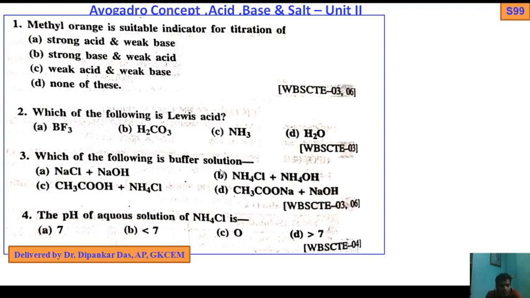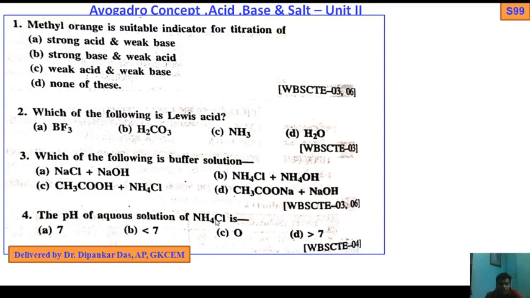Which of the following is a buffer solution? NaCl plus NaOH, NH4Cl plus NH4OH, acetic acid plus NH4Cl, or sodium acetate plus NaOH. Very simple. Okay, a buffer is a weak acid and its salt, or a weak base and its salt. Find out the acid and its salt, or the base and its salt. Okay, then you get the answer.